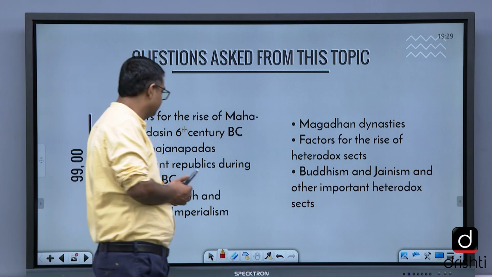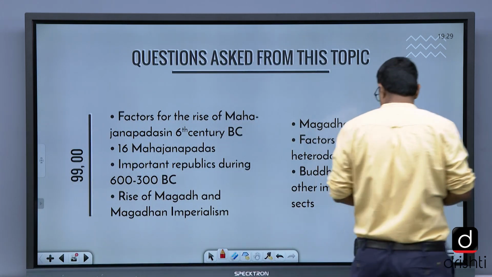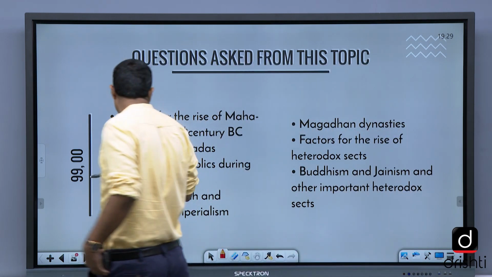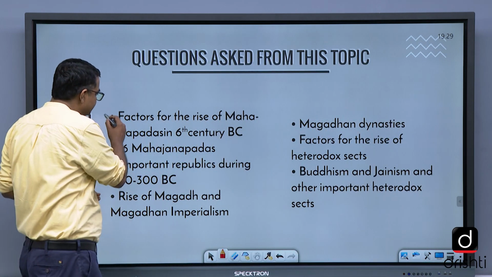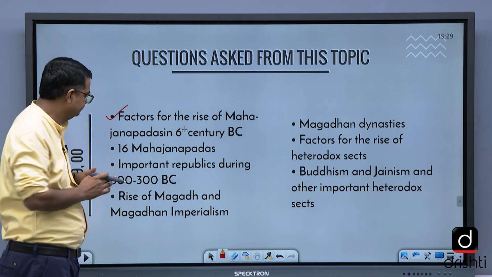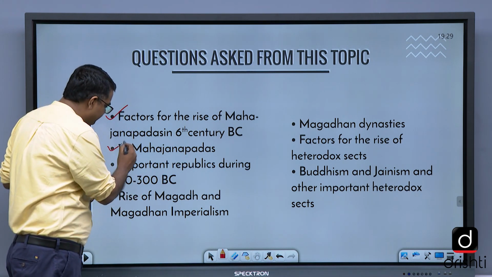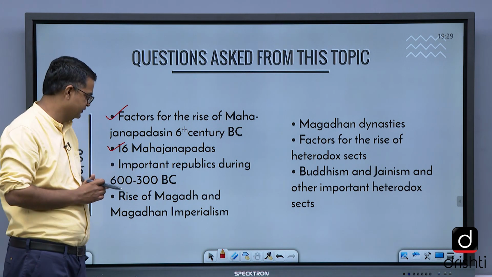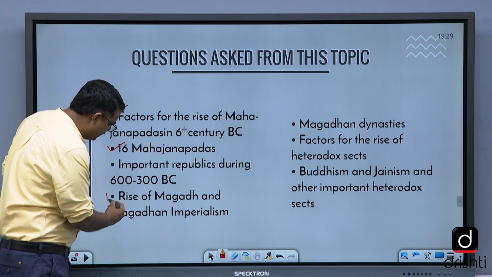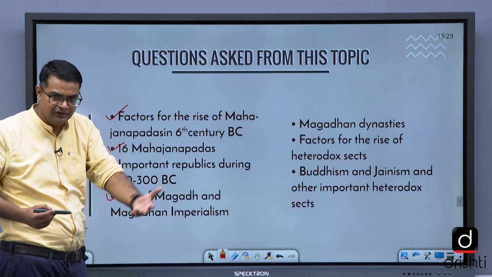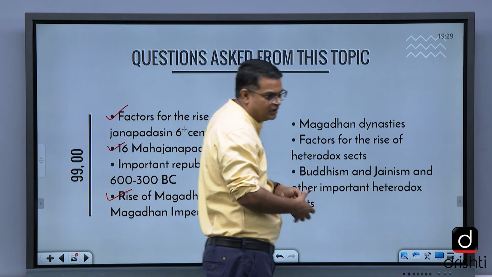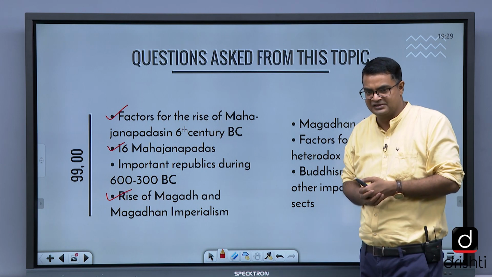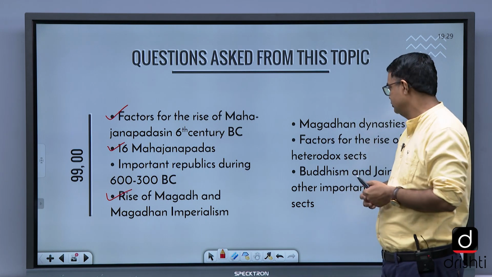These are the topics that we study. Pre-Maurya period, Buddhism and Jainism that we study in culture. Factors for the rise of Mahajanapadas in 6th century BC. This understanding you need to know. 16 Mahajanapadas, important republics during 600 to 300 BC. Rise of Magadha and Magadhan imperialism, that is, expansion of Magadha. Magadha engulfed other Mahajanapadas through imperial exercise or through matrimonial alliances.